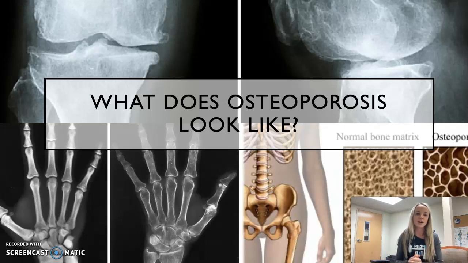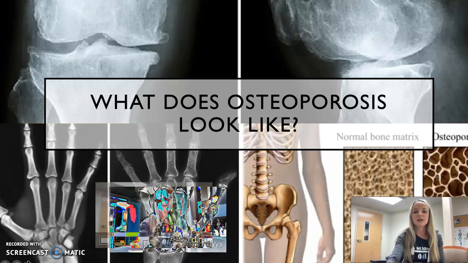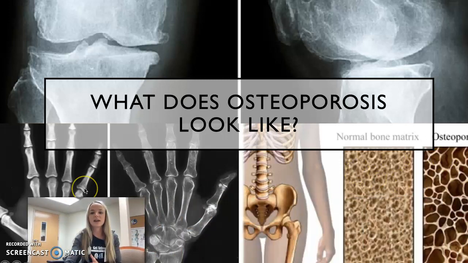On the bottom left corner, you'll see a hand. Same thing. You'll see how it's a lot easier to see through. There's not as much of that dark white. There's no density, and you can see how it moves all the way up the hand. It goes into the wrist and forearm as well. And then this bottom right picture gives you an idea, without an x-ray, of just what it looks like.